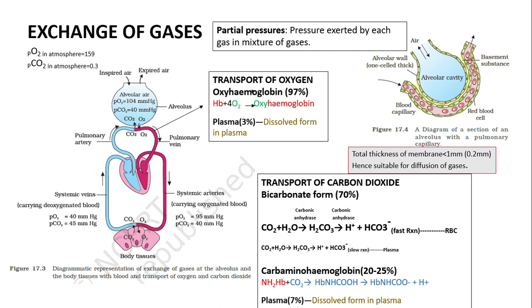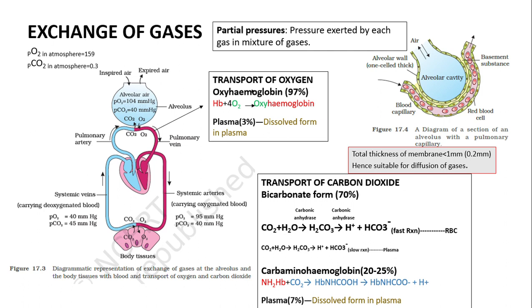Now, how does exchange of gases occur? I told you before that the movement of air will take place depending upon the pressure exerted by the gases. If the pressure is high outside and low inside the respiratory organ, the movement of air will occur from high to low pressure.